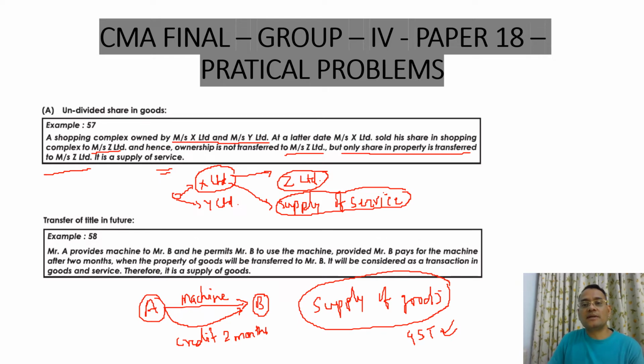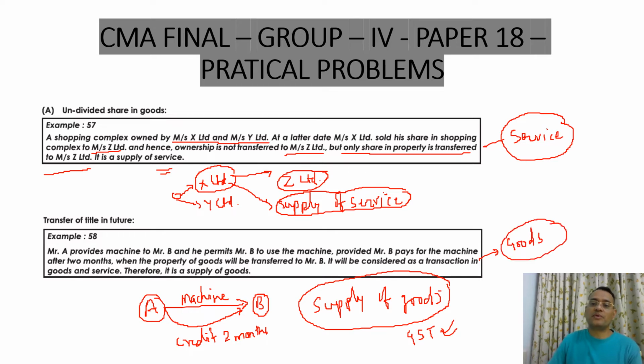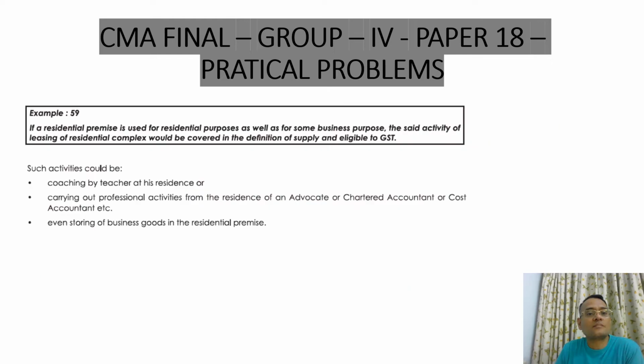So please understand, in the first case it is a service, because only a share in property is given, and in the next case it is a supply of goods because ownership of property has been transferred.